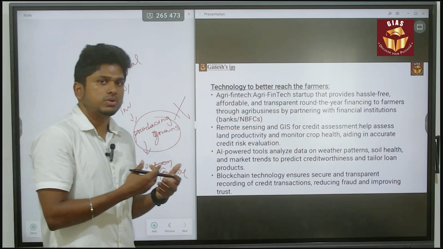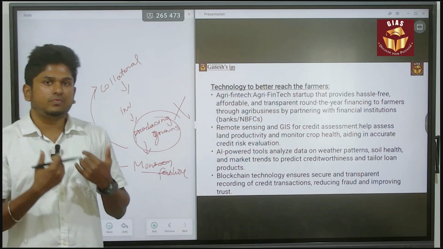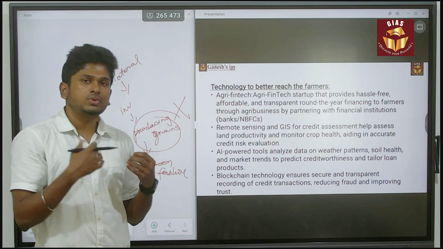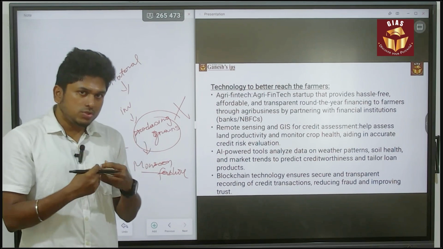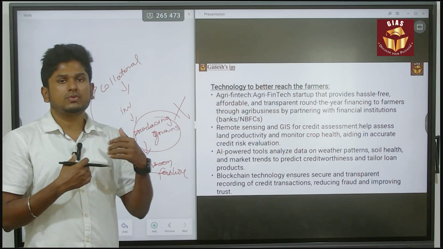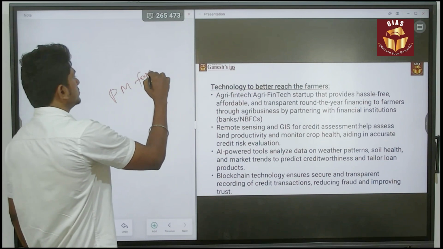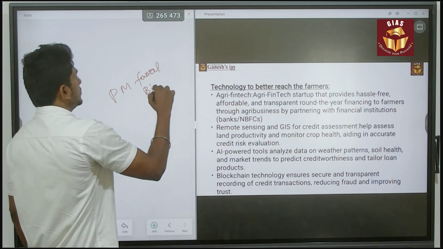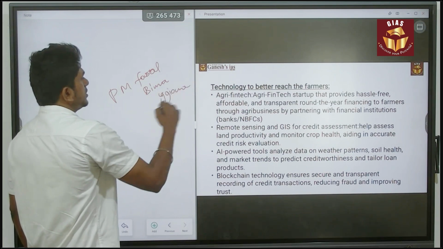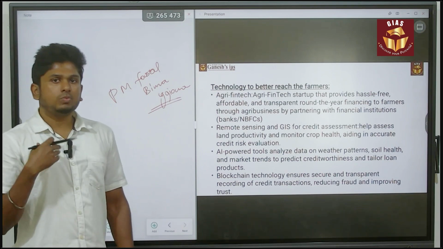And then in the end, you can conclude that the major issue here is still the uncertainty related to the weather. So the government needs to focus on the issues related to the weather, and the insurance coverage needs to be increased. For example, there is PM Fasal Bima Yojana for crop insurance, but it is not reaching every farmer. The increase in insurance coverage is very minimal, so the government needs to focus on that.